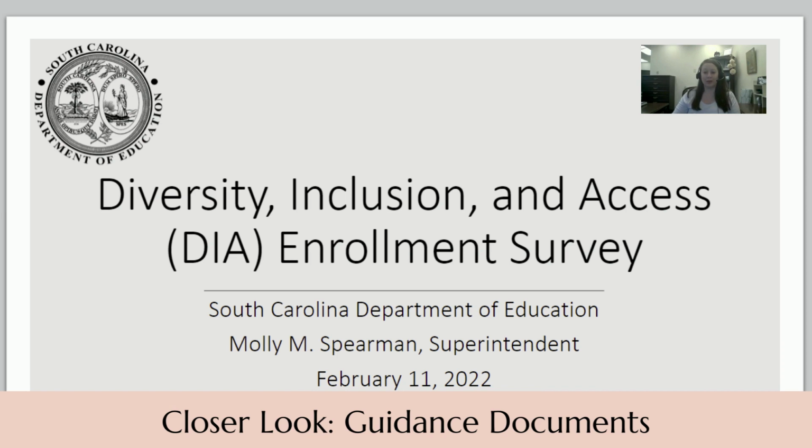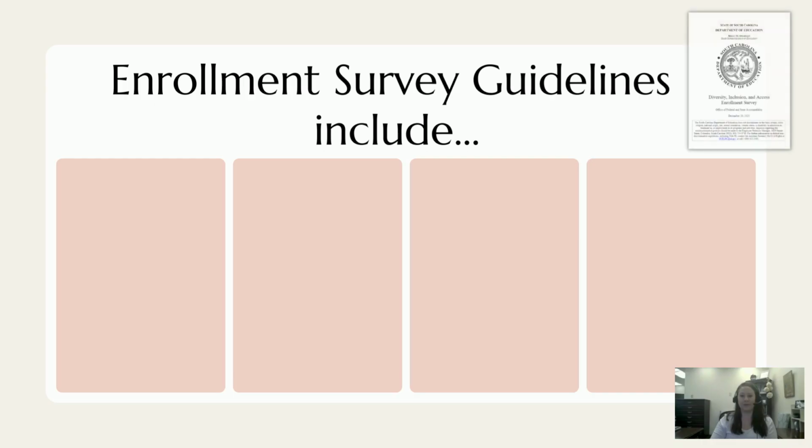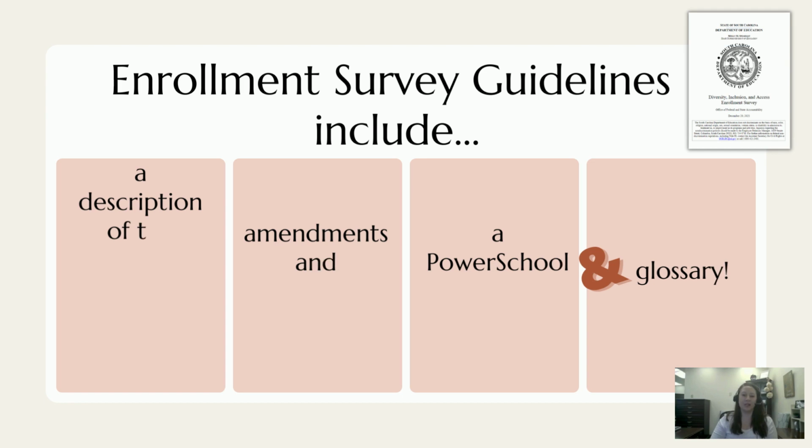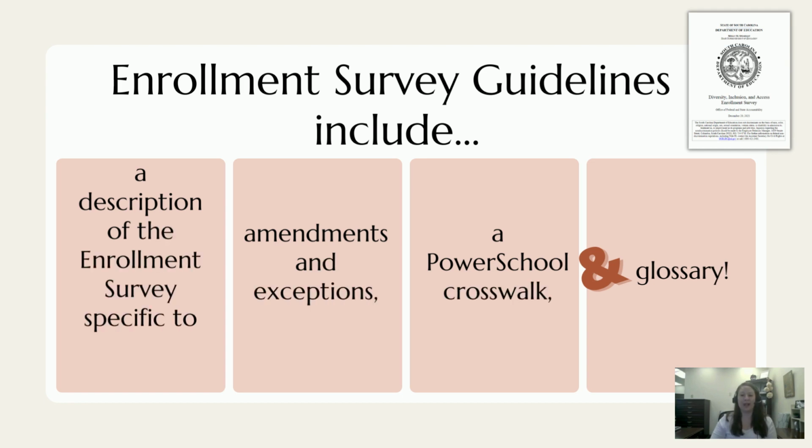Today's closer look will focus on the provided guidance documents that support effective implementation of the enrollment survey in all South Carolina school districts. The Diversity, Inclusion, and Access Enrollment Survey guidelines include a description and guidance of the enrollment survey for each of the DIA federal programs, information regarding amendments and exceptions, a PowerSchool crosswalk, and a glossary. Now let's dig in.